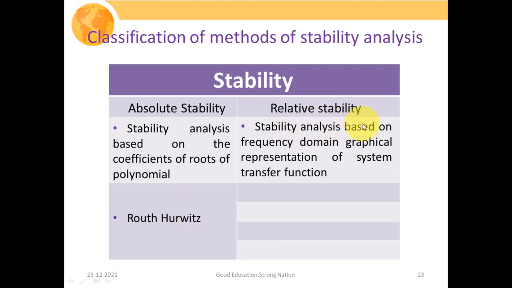Whereas relative stability analysis is based on the frequency domain graphical representation of the system transfer function. The different mechanisms by which we will find out the relative stability of our system are the root locus, polar plot, Bode plot, and Nyquist plot, which we will study in upcoming lectures. So hopefully you have got the basic insight into stability, that is, how depending upon the positioning of poles we can comment on the stability of the system.